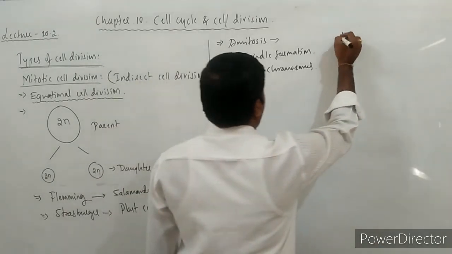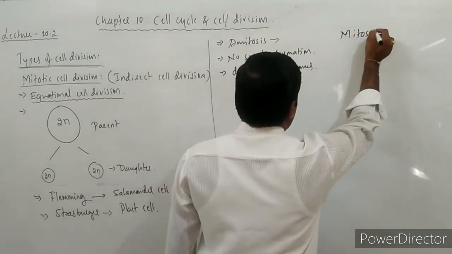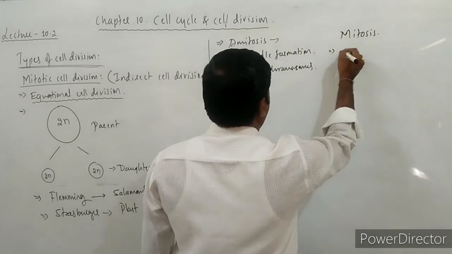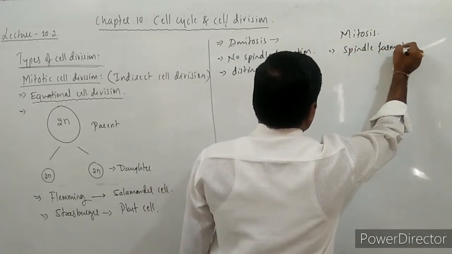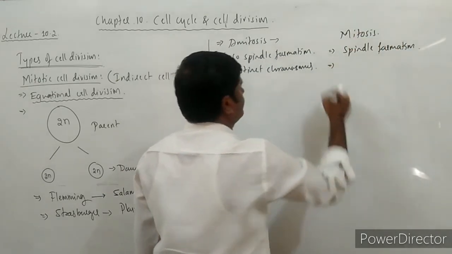But in case of mitosis, what happens here is the spindle formation takes place.